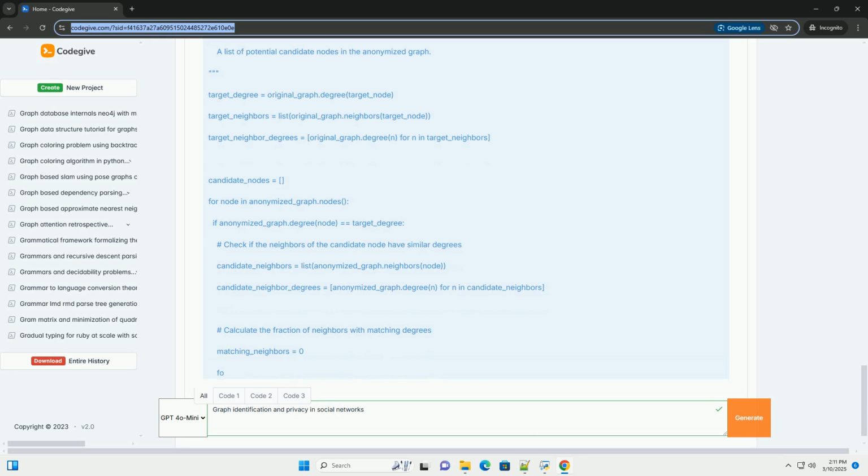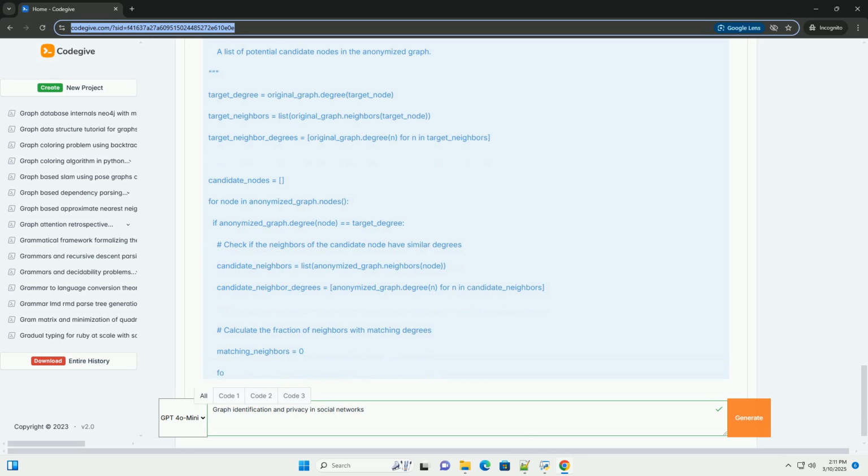Dynamic social networks. Real-world social networks are constantly evolving. Nodes join and leave, edges are created and deleted, and node attributes change over time. Privacy-preserving techniques for dynamic graphs are more challenging than for static graphs. Multi-relational graphs. Social networks often have multiple types of relationships, for example friendship, family, co-worker. Multi-relational graphs require more sophisticated privacy-preserving techniques that take into account the different types of relationships.